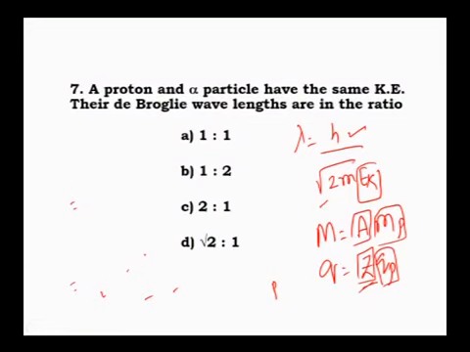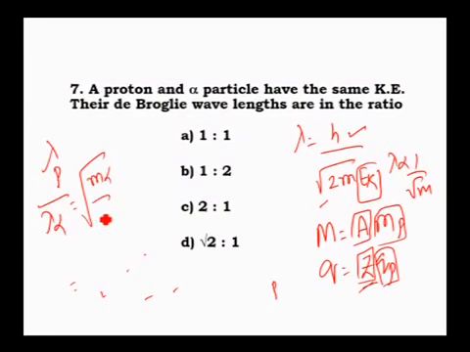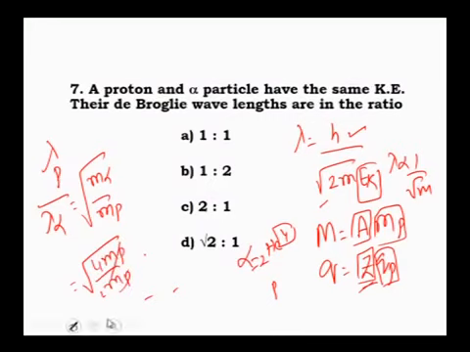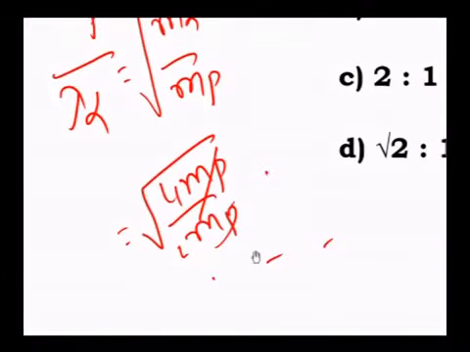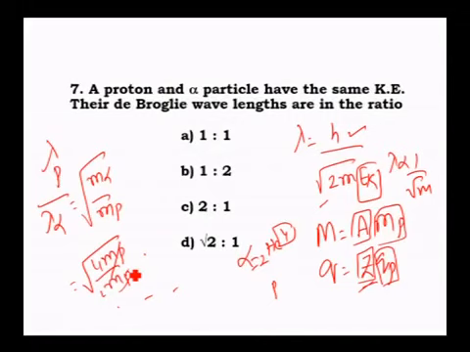Now, in this case, you determine the ratio of de Broglie wavelength of proton to alpha particle. Correct? From this we can write lambda is inversely proportional to root m. Then lambda p by lambda alpha is equal to root of m alpha divided by mp. I told you that alpha particle means 2He4. Then the mass number is 4, therefore we can write mass of alpha is equal to 4 times mp, divided by mp, mp cancels. Then the final answer is 2:1. Therefore option C is correct.